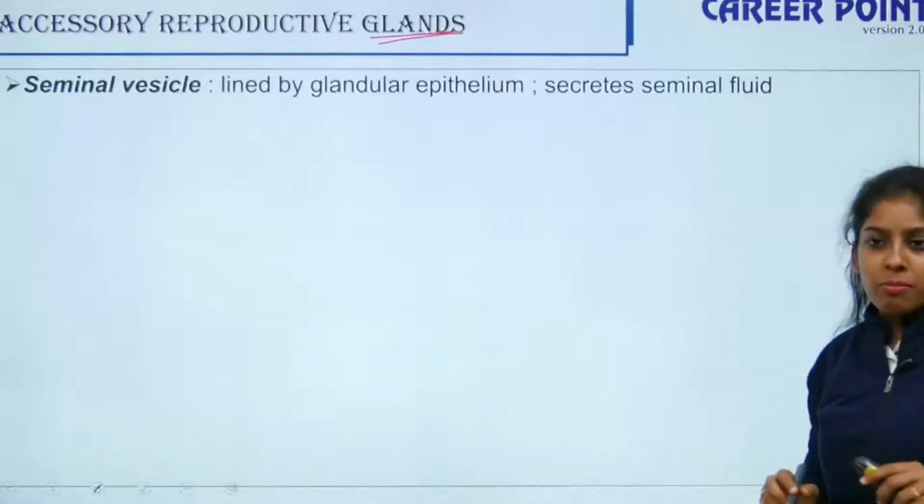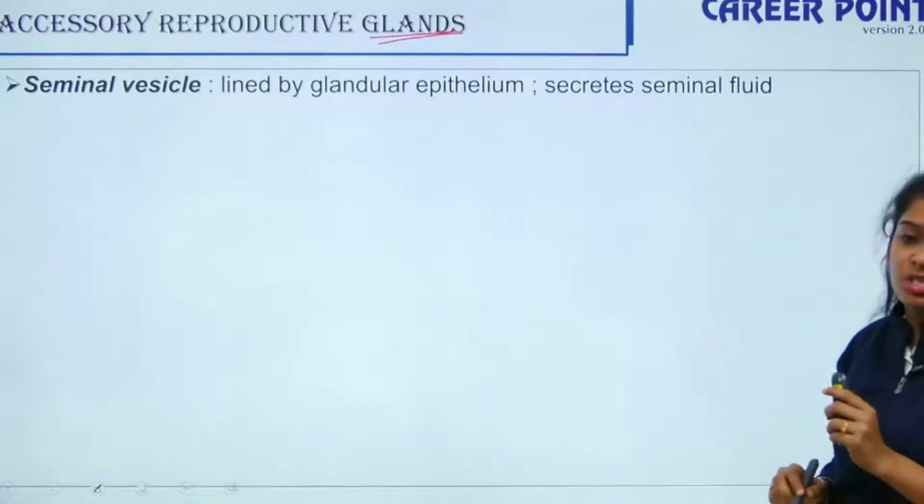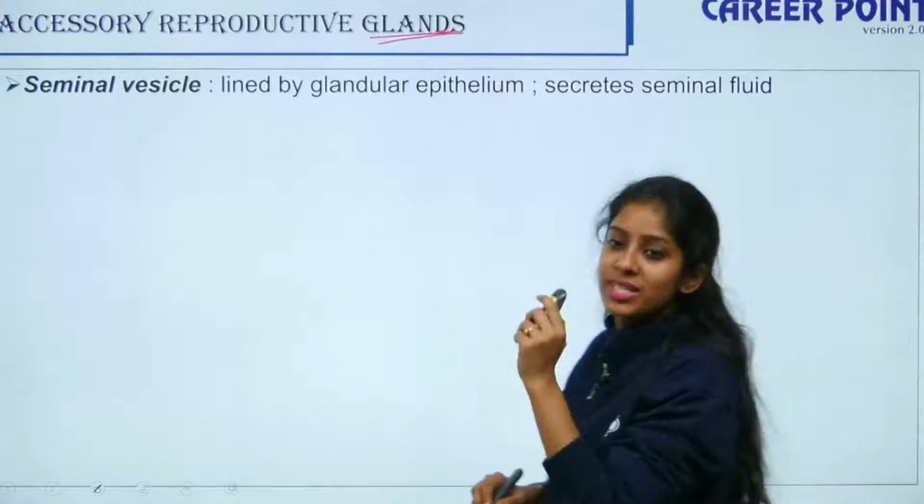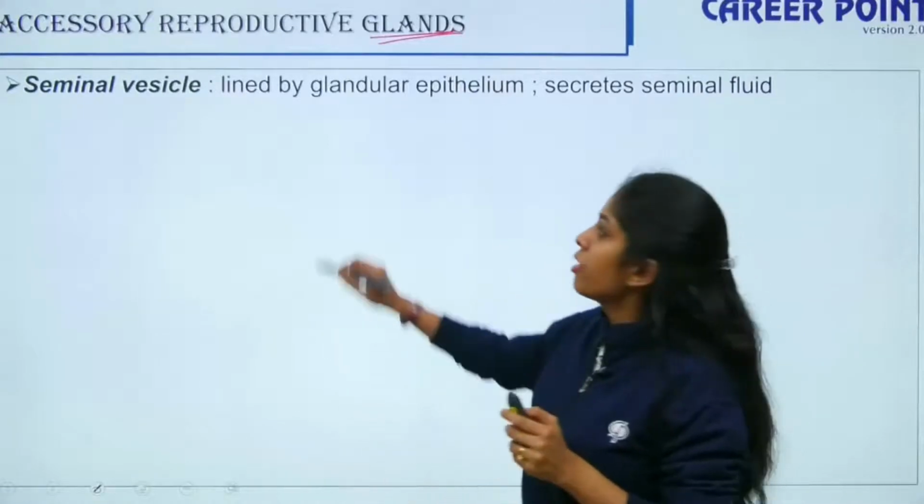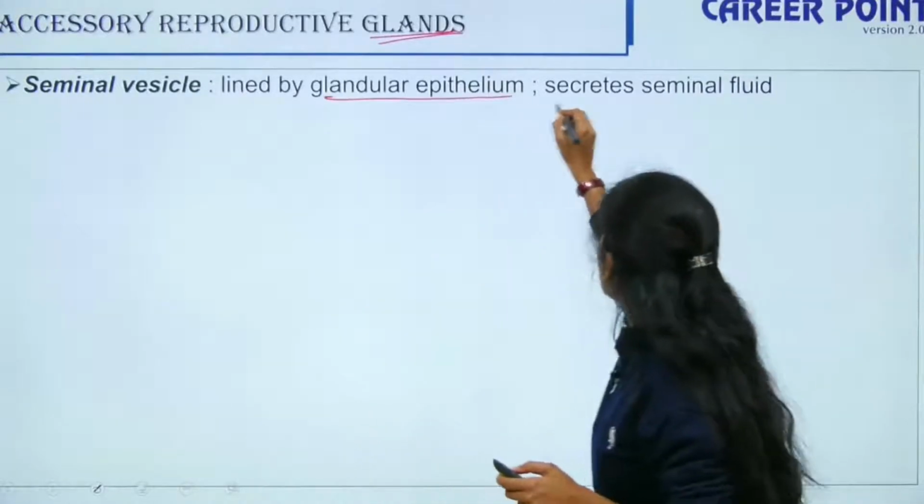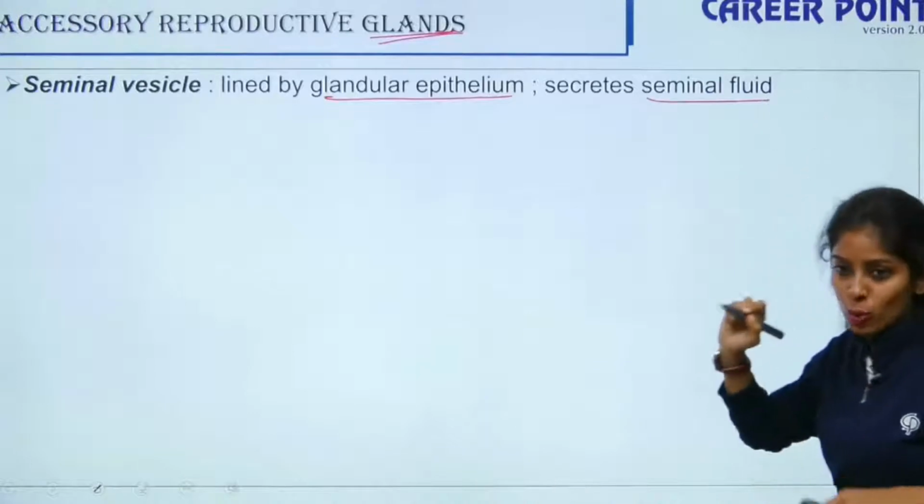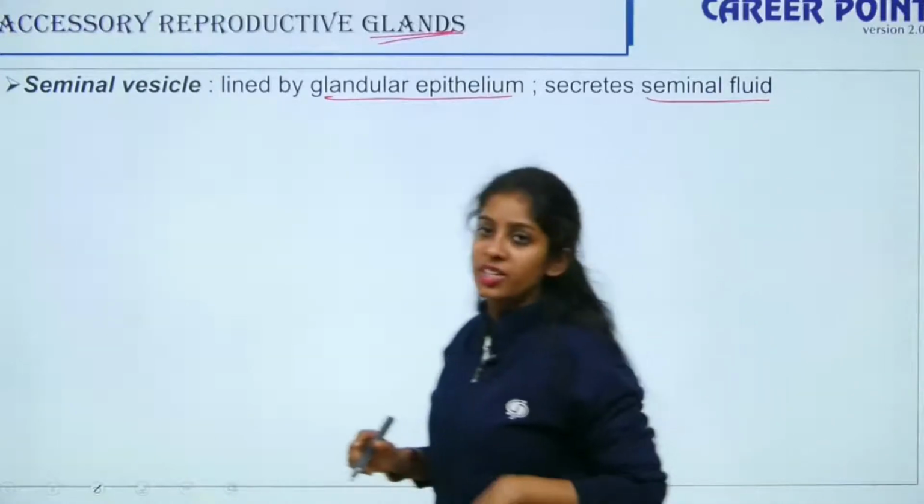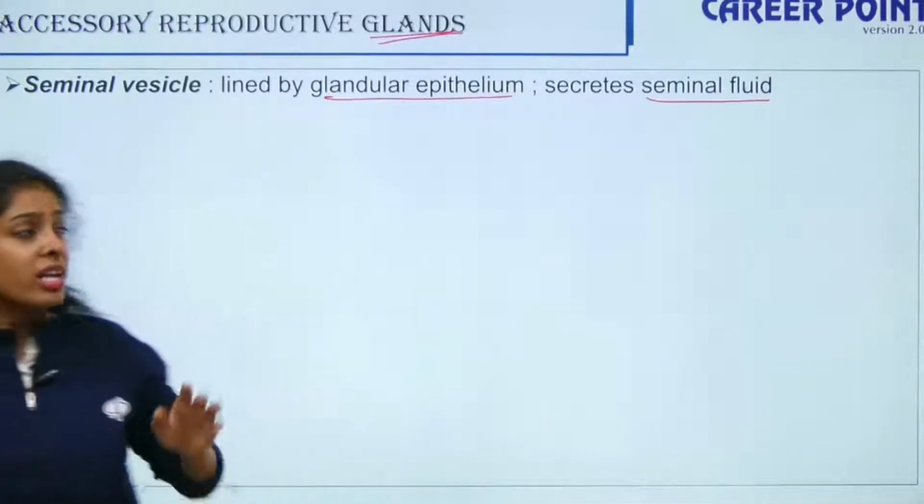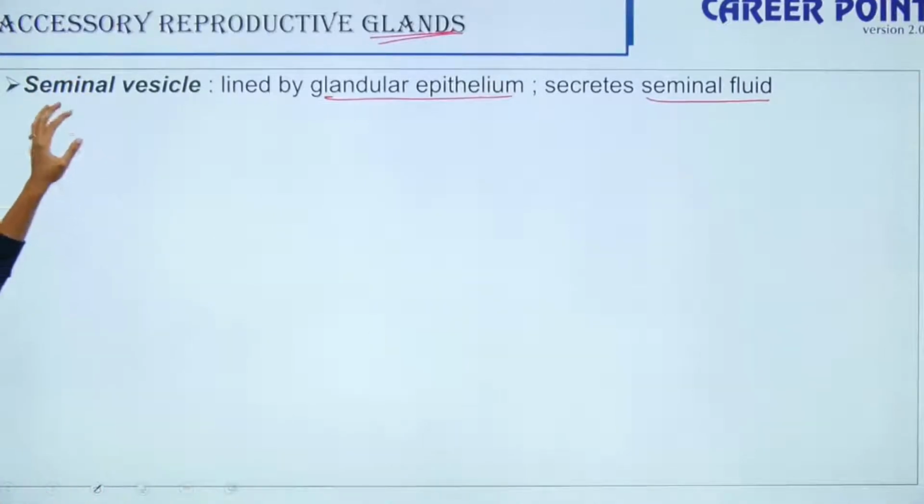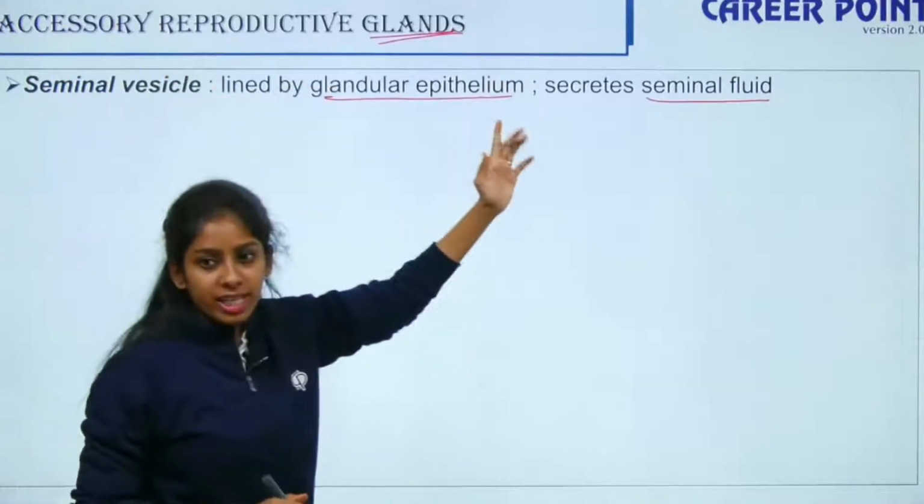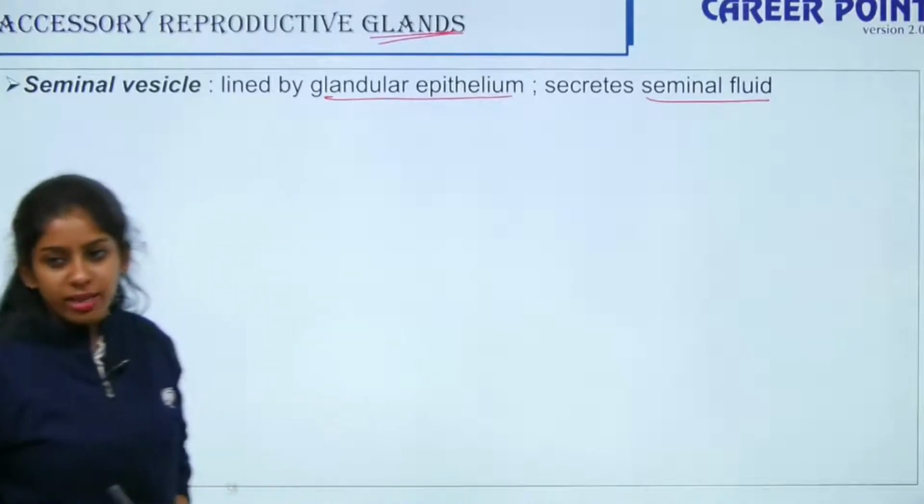So there are three main glands. First one is your seminal vesicle. So seminal vesicle is a gland. It is lined by glandular epithelium and it secretes your seminal fluid. So the first gland associated with your male reproductive organ is your seminal vesicle. This is lined by your glandular epithelium and this secretes your seminal fluid.